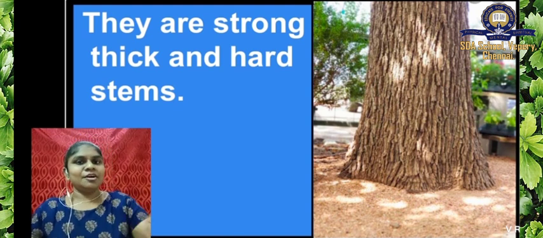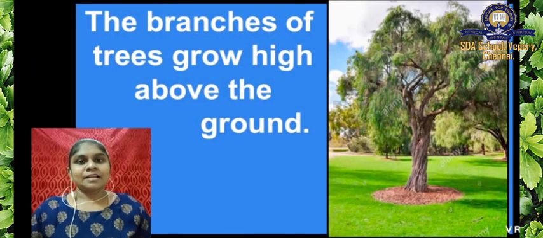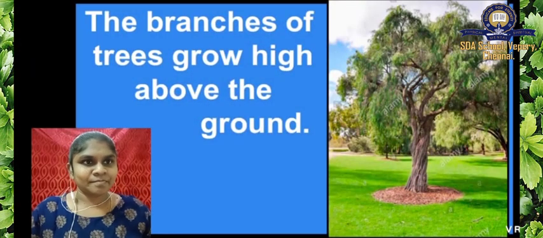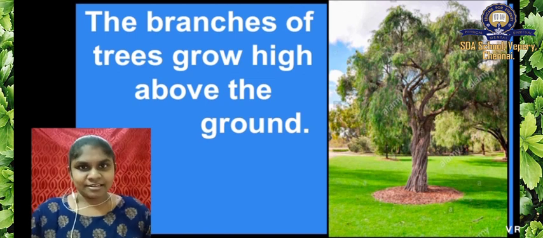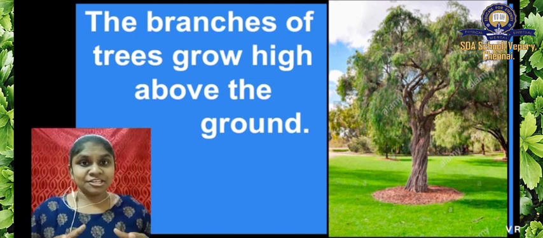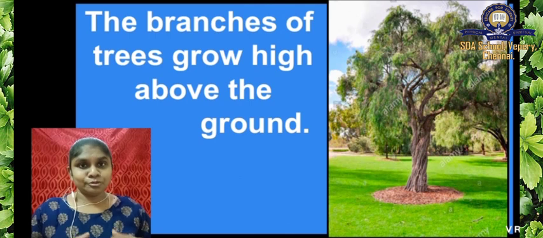Next, look at this tree, how it looks. This tree has branches. What do you mean by branch? You have seen a trunk, right? The trunk separated or divided into different portions, that is called branches.